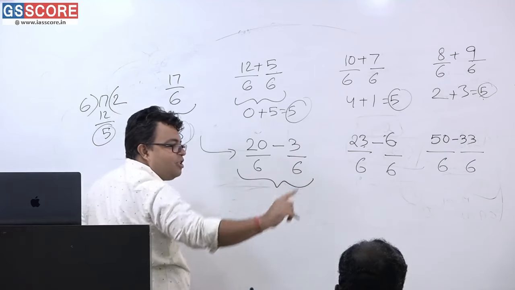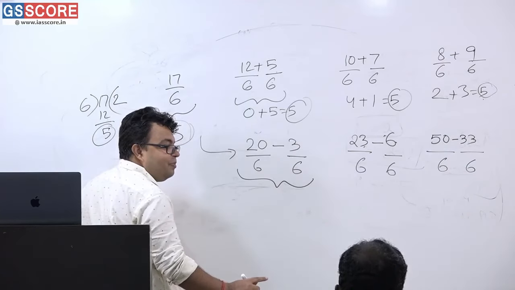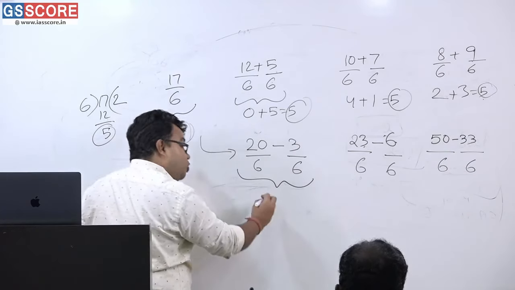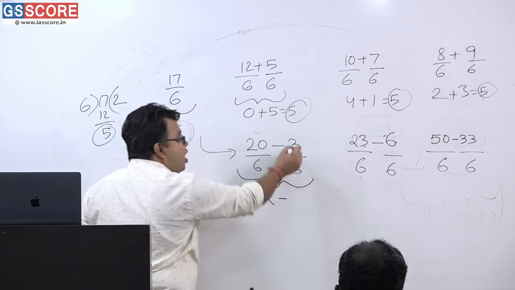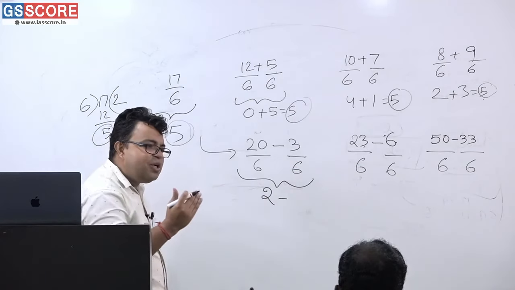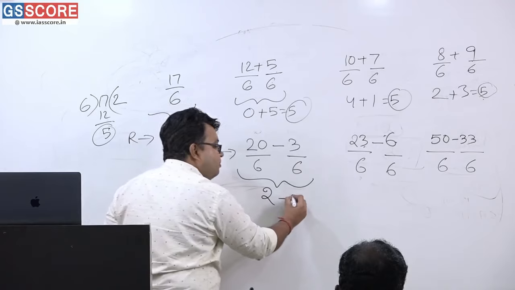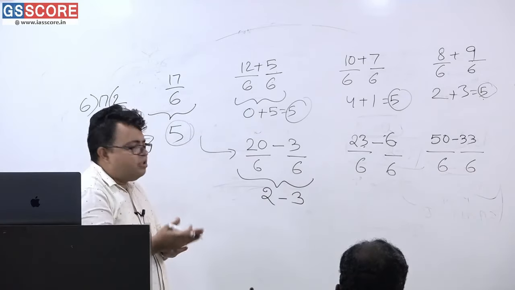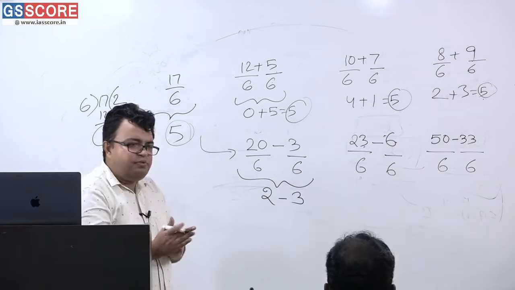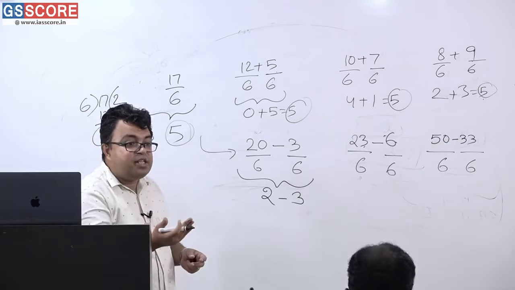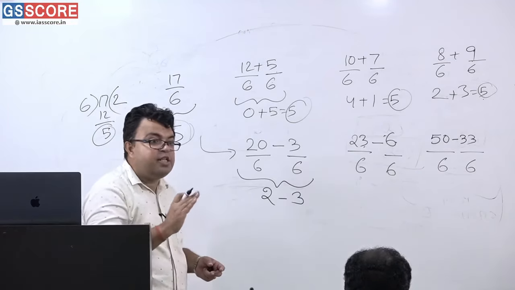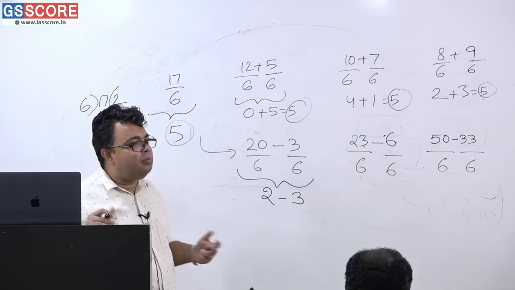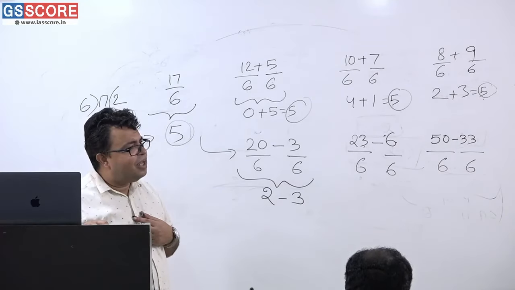20 divided by 6, what is the remainder? Please tell me. 2 is the remainder, yes, and minus 3 when divided by 6, what is the remainder? 3 is the remainder, very simple. 3 divided by 6, 3 is the remainder. 4 divided by 6, 4 is the remainder. 5 divided by 6, 5 is the remainder. 2 divided by 6, 2 is the remainder. 1 divided by 6, 1 is the remainder. Can I tell it or not? Why?